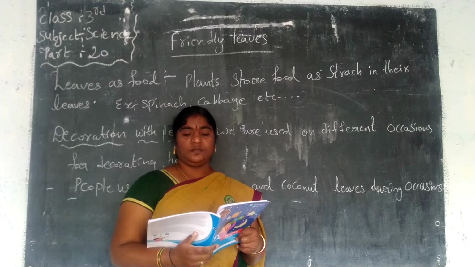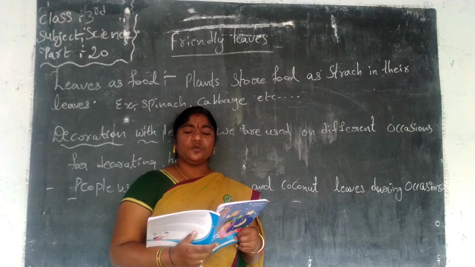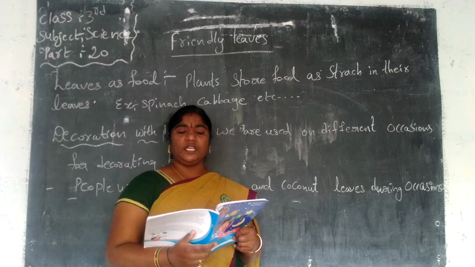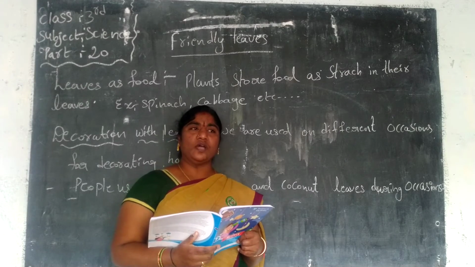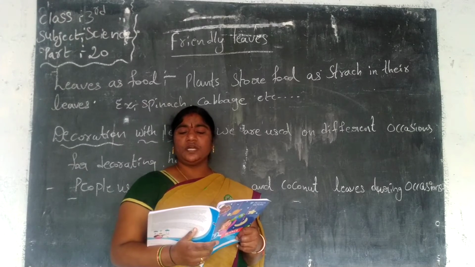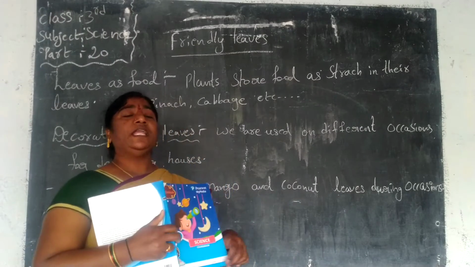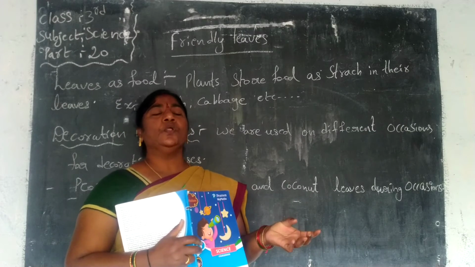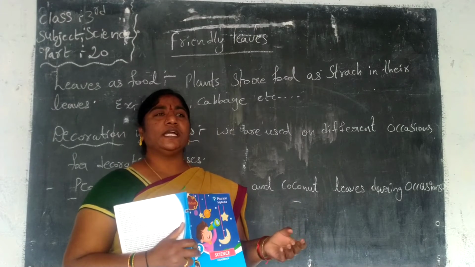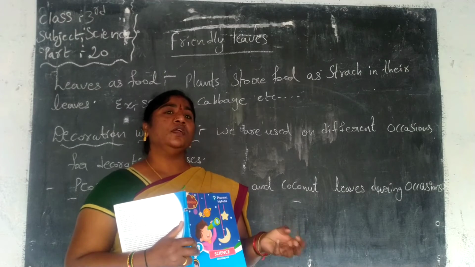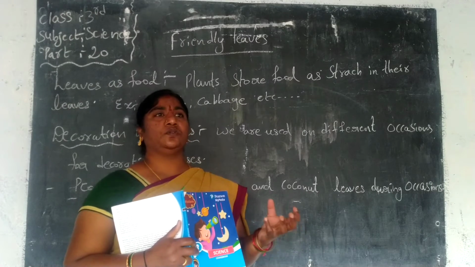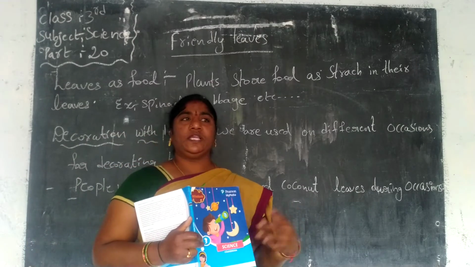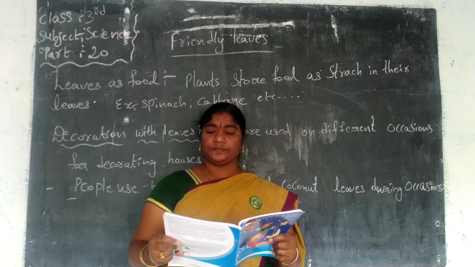Bay leaves, and we use them to add flavor and smell to the food. Sometimes dried fenugreek leaves are also used to add flavor and taste to the food. Yes, we can use dried leaves of fenugreek, mint or coriander. We can add them to the curries. It gives us a good flavor. It gives a good smell when added to curries, like powder or dried leaves, we can use them in curries.